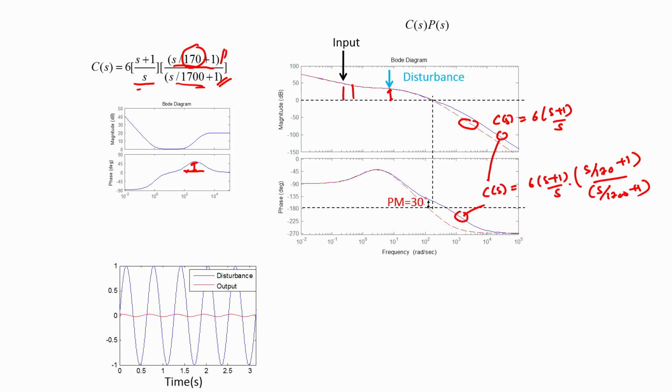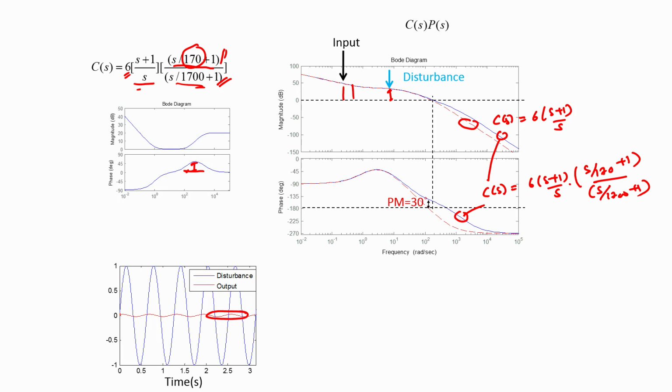So if one were to plot the response of this closed loop system to an output disturbance of unit amplitude and frequency 10 radians per second, we notice that the response has actually ended up attenuating the disturbance to close to 2% of its initial amplitude. If we had chosen a slightly higher gain, instead of this being 6, if we had chosen it to be 6.5, then we would have had exactly 2% attenuation, but that design modification is a trivial one. So, in this clip I shall not discuss that modification.